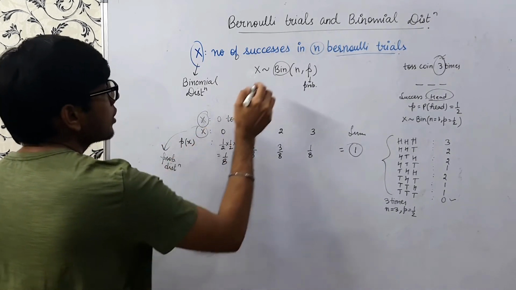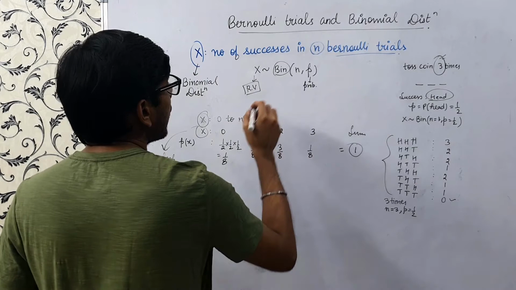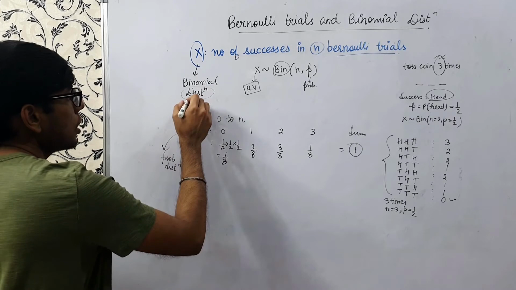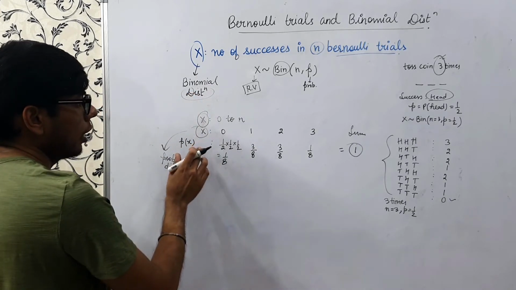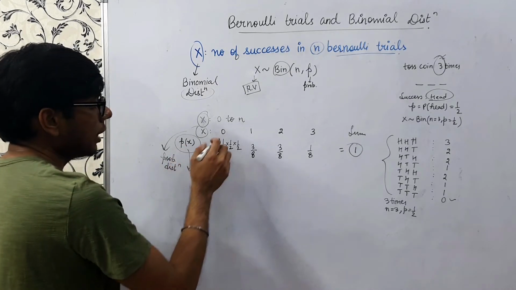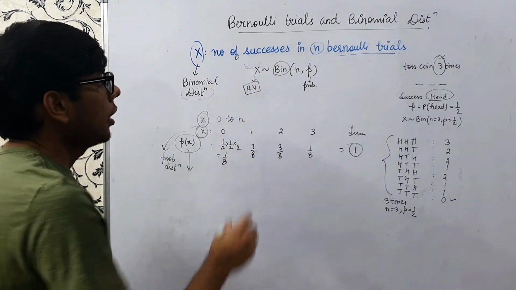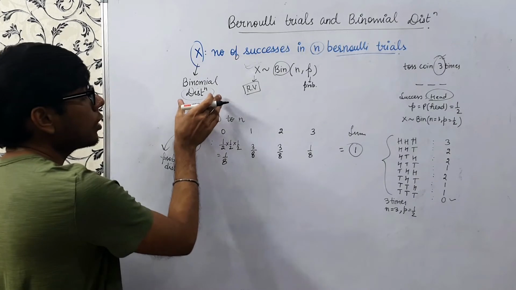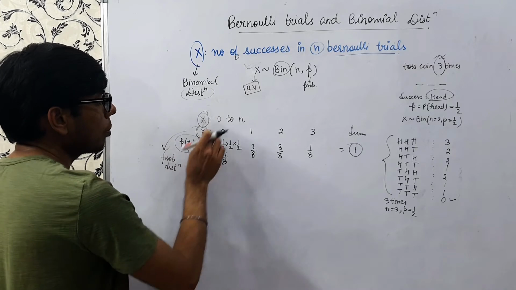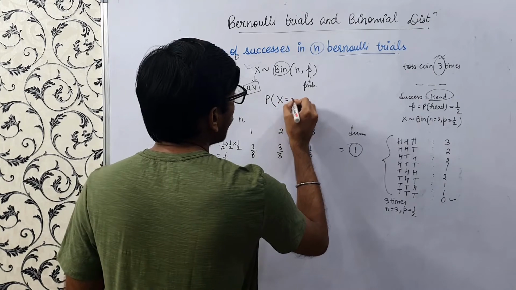So x is a random variable, right? And it follows a binomial distribution. So what is a distribution? A distribution is a probability distribution, right? It is a way through which we can calculate the probabilities for the random variable x. So first we understand what the distribution says. It says the way through which we can calculate the probabilities for the random variable x, and for binomial distribution